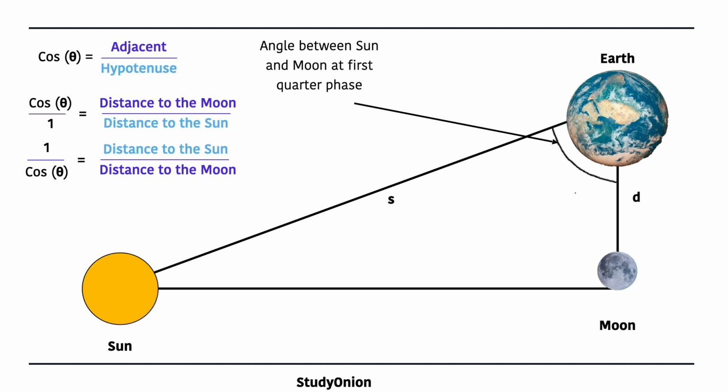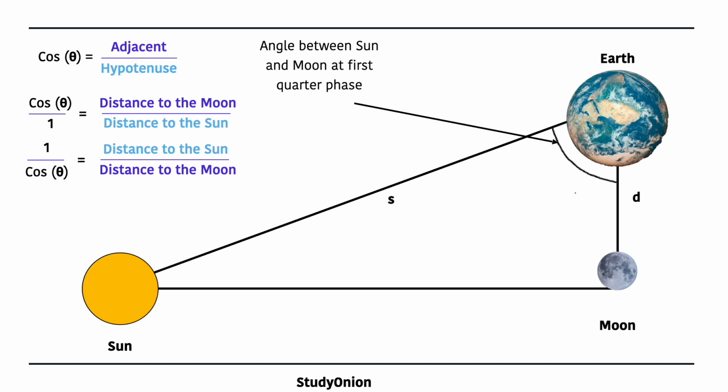This means that if we did these calculations with the right values, we would get that the sun is about 400 times further away from the Earth than the moon. Obviously, Aristarchus' values were off because he got 20 moon distances.